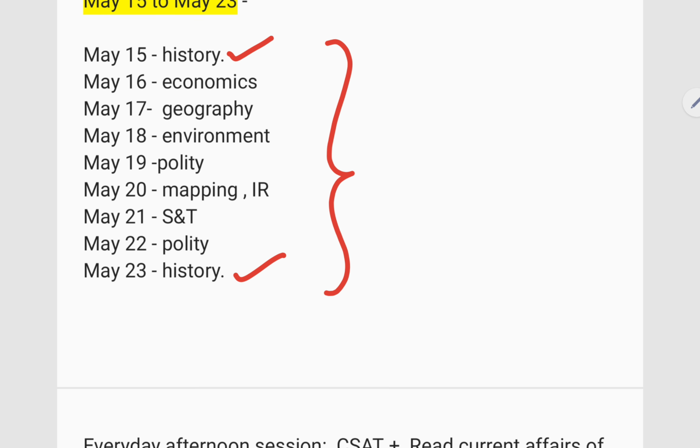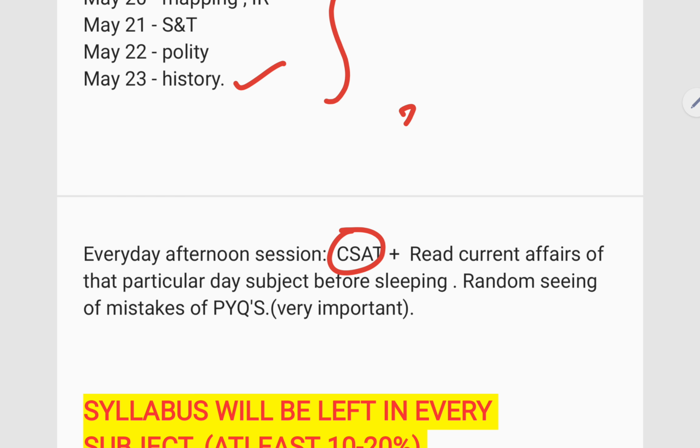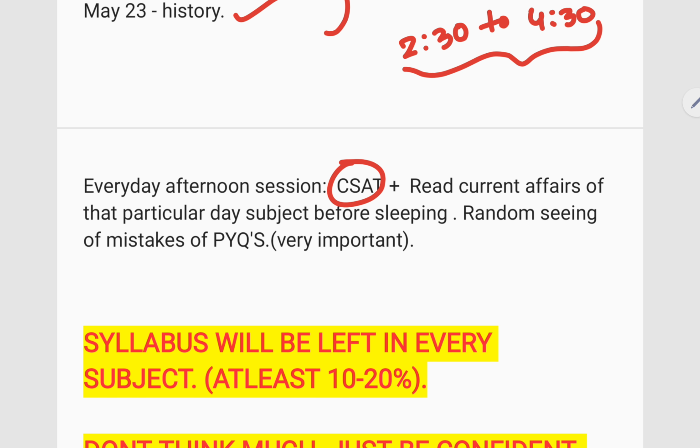Now, every day afternoon session, CSAT should be done. What do I mean by afternoon session? See, ideally we'll be writing the exam from 2:30 to 4:30, right? So you try to write tests in the same timings only, so that your brain will be accommodated and modified to that particular pattern. And read current affairs or the particular day's subject before sleeping. Why? It gives you some confidence that I'm not leaving the current affairs part. You can sleep peacefully.